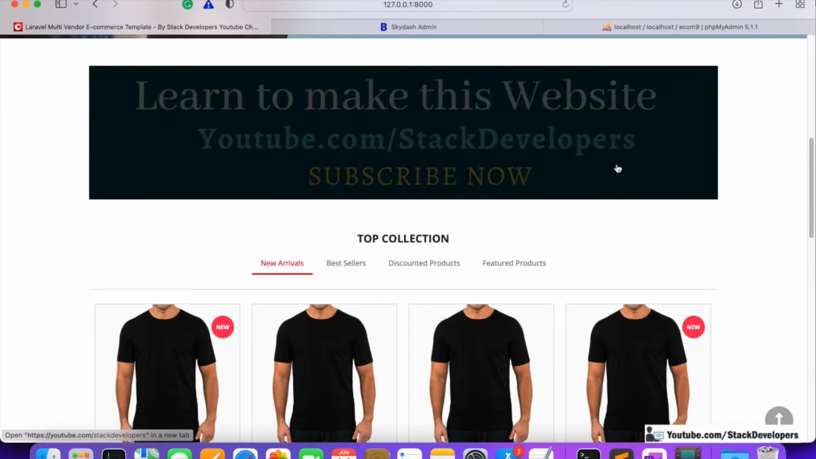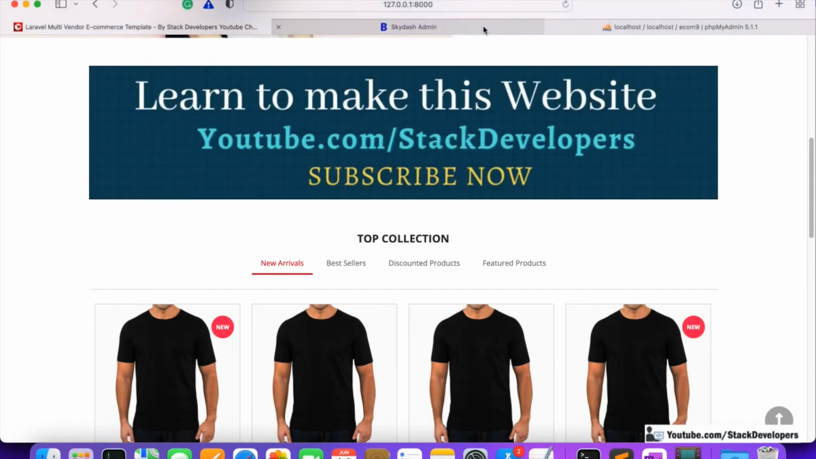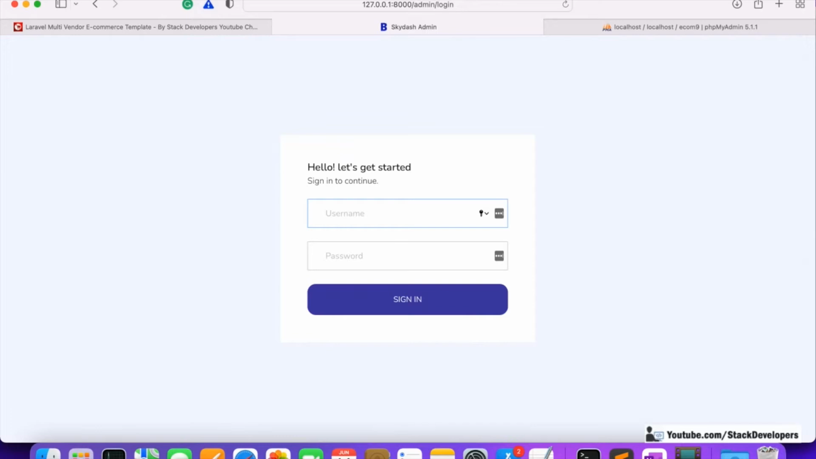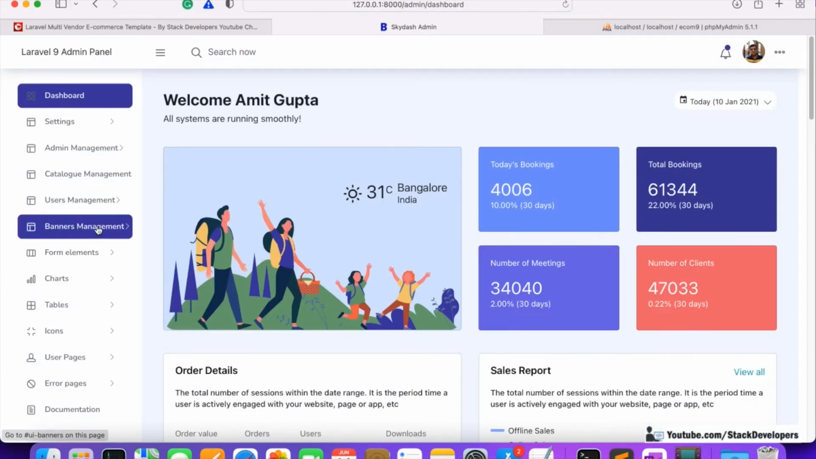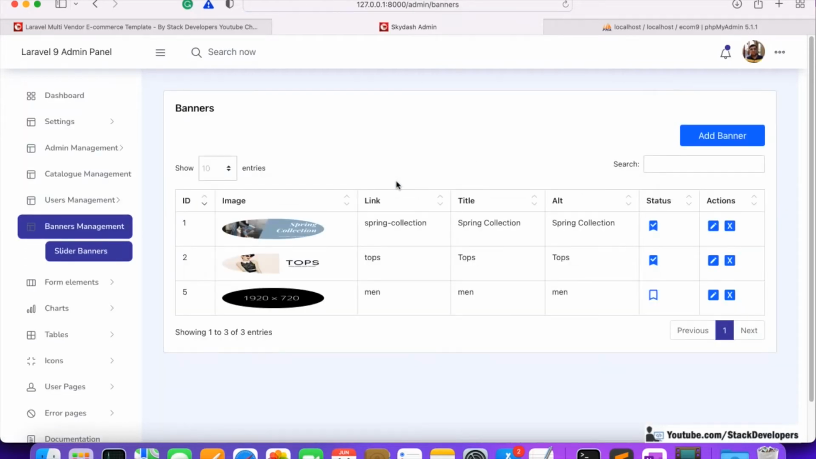The only thing you need to do is add them from the admin panel. So we are going to add its option in the admin panel. I am going to tell you how you can add these banners from the admin panel and what changes we are required to do in banners management, so that we can club these banners as well.